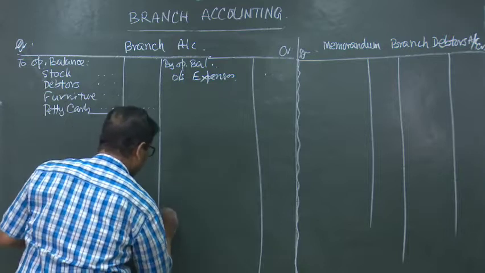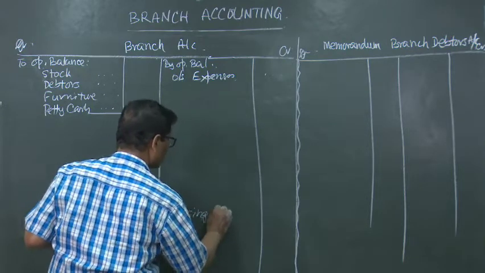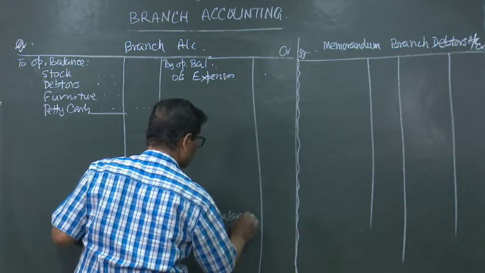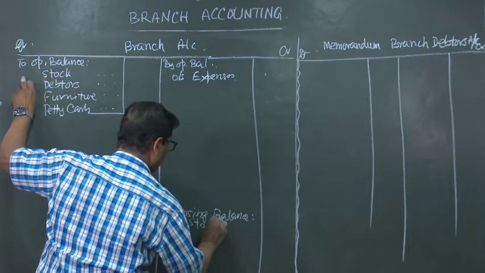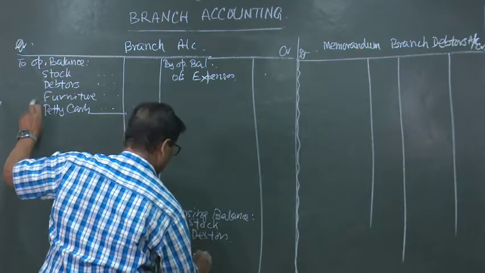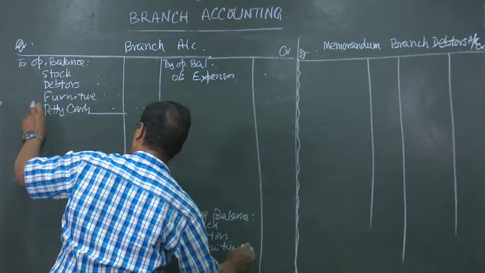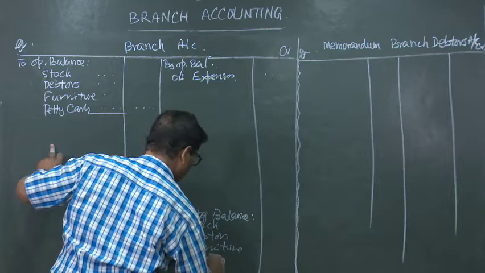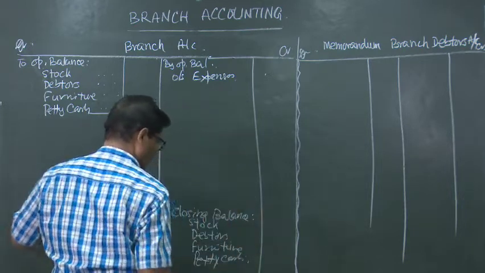There we can write by closing balance of stock, debtors, furniture and petty cash, whatever balance is there.